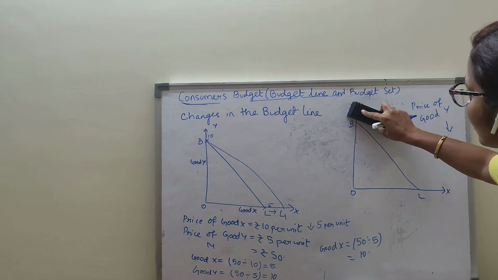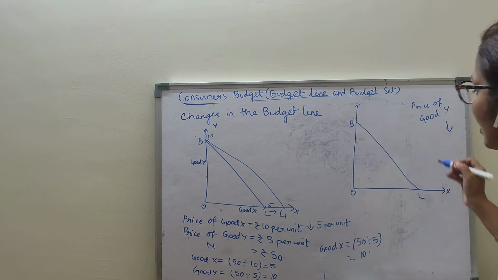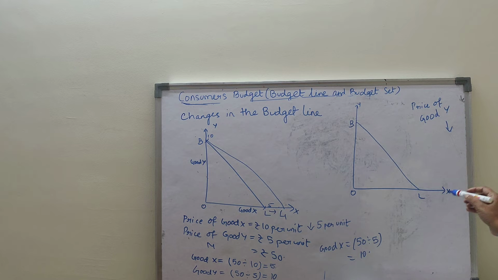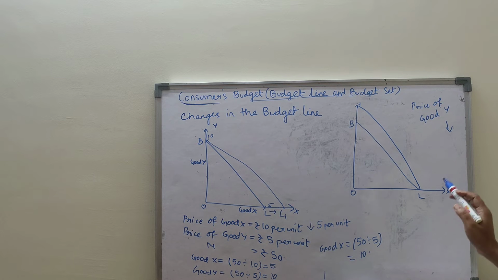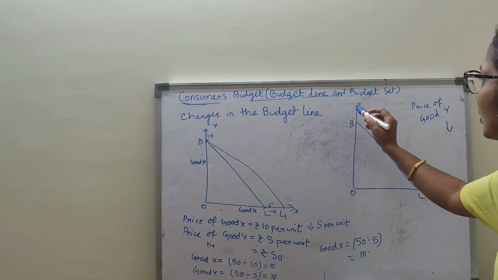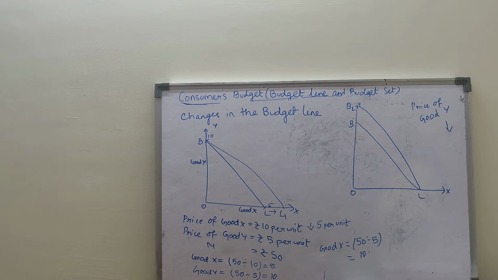So my budget line will start from the x-axis and rotate to the right. Here I am very bad in drawing, please do it nicely. So my new budget line will be this one, BL.